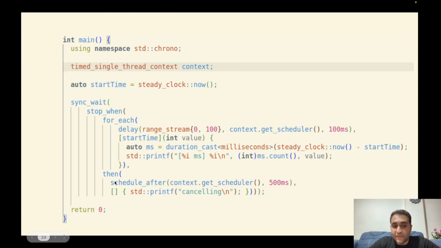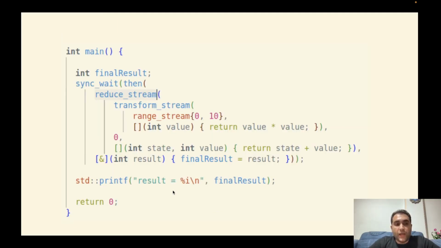Okay, in the second sender, we use the then function, and the then function schedules this task on a specified execution context after 500 milliseconds. It means this lazy stream will run, and after 500 milliseconds, the work will be cancelled by this scheduler. That is really awesome. Okay, I think this is the final example.